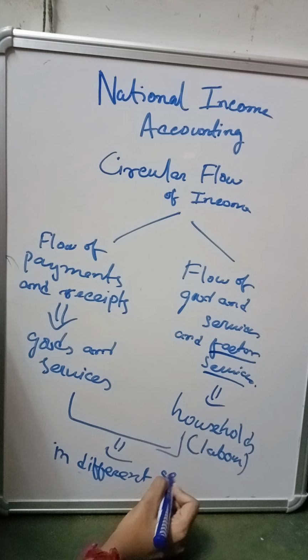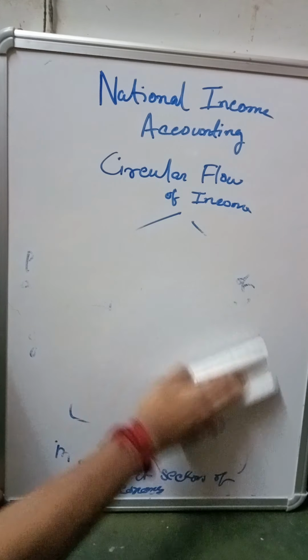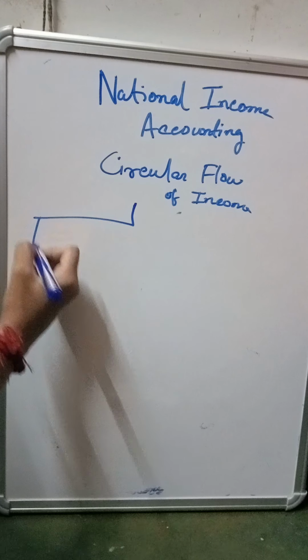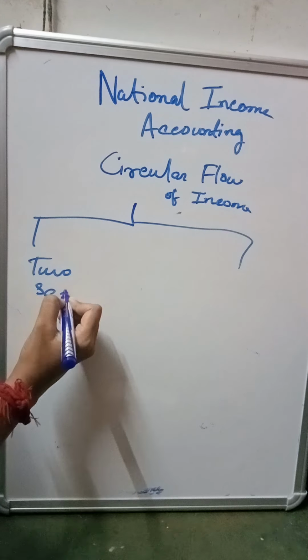Okay, now circular flow of income we will study in three scenarios. What are those three scenarios? The circular flow model can be for a two sector model, it can be for a three sector model, then it can be for a four sector model.